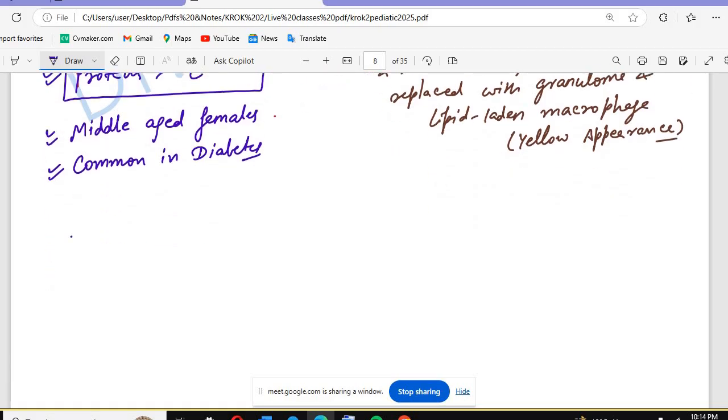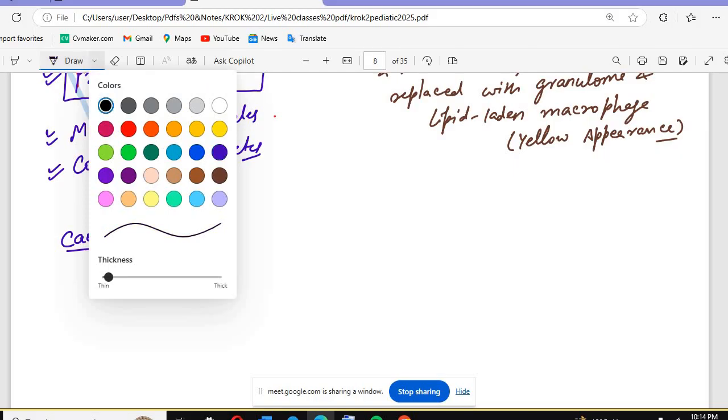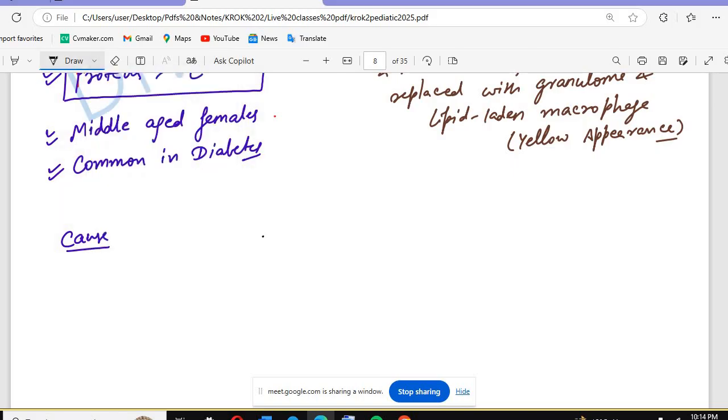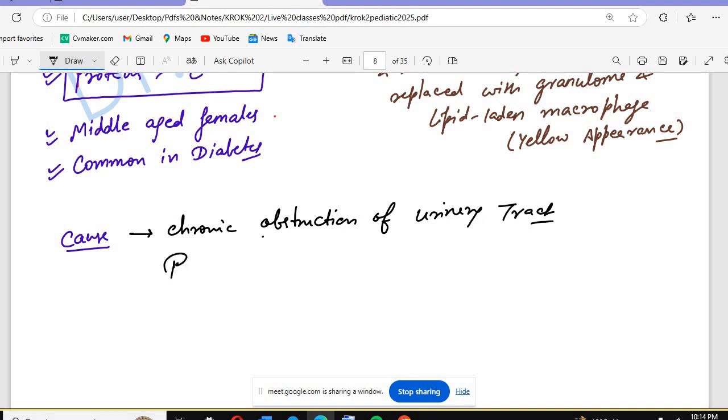What is the cause of this? Remember, as it is the chronic form of pyelonephritis, there will be chronic obstruction of the urinary tract, and there can be recurrent UTI, meaning urinary tract infections can be recurrent.